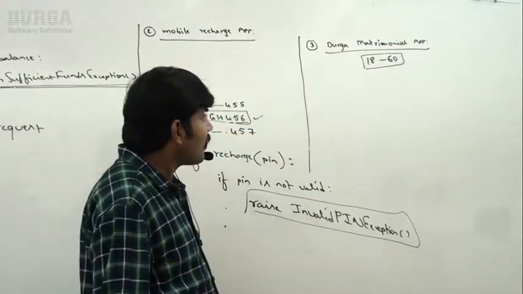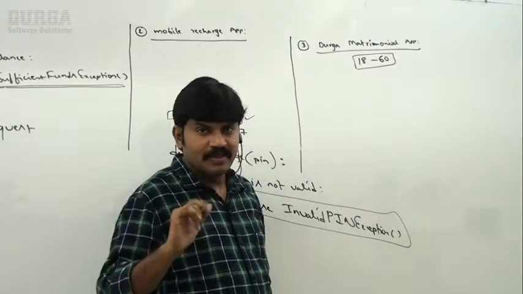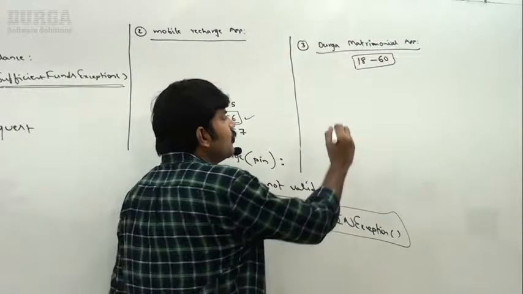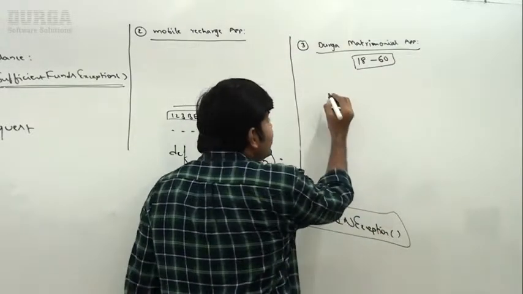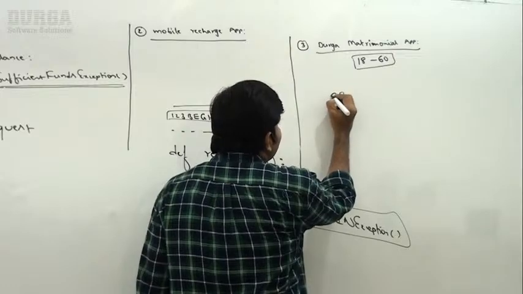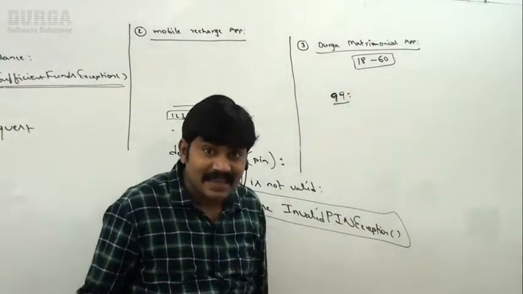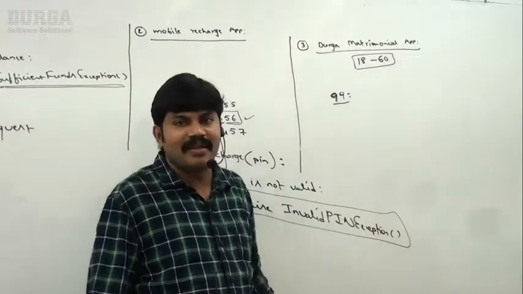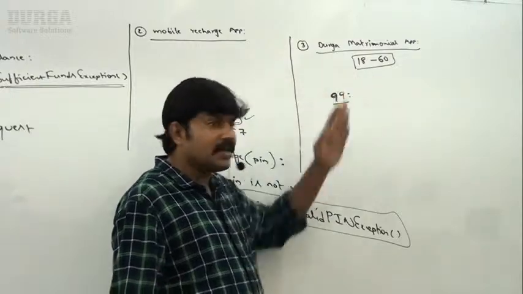Now observe. My application provides for 18 to 60 years. Now my question is, one person came and wants to register in my application. His age is 99 years. Are you getting it? His age is 99 years, yet at this age he is trying to register. Then what do I have to do? Something goes wrong, because my application should not accept this one.